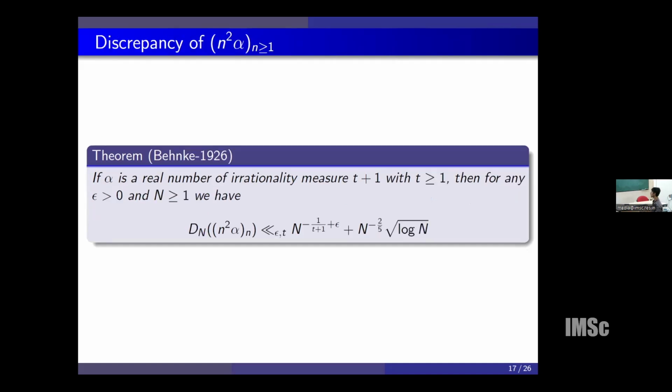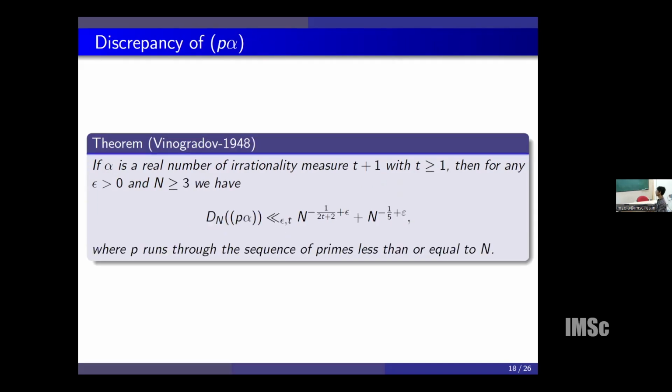With the same assumption, Baker showed that the discrepancy of n squared alpha is bounded above by n to the power minus 1 over t plus 1 plus n to the power minus 2 by 5 times square root of log n. And Vinogradov showed, under the same assumption on the irrationality measure of alpha, that the discrepancy of the sequence of primes times alpha is bounded above by n to the power minus 1 over 2t plus 2 plus n to the power minus 1 over 5.